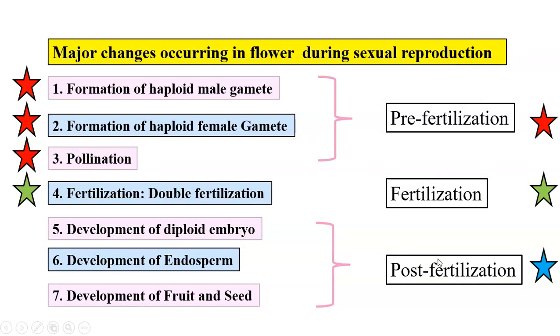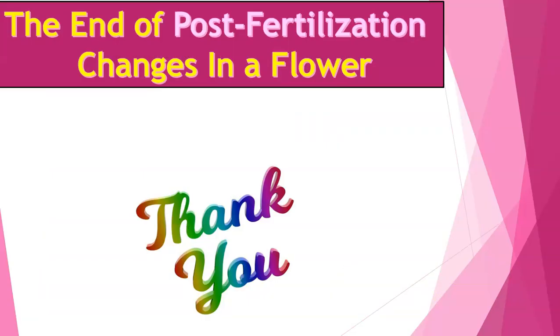Once again, we can see here the list of major changes occurring in flower during sexual reproduction. In this video, we discussed post-fertilization. We completed the development of embryo formation, development of endosperm, and development of fruit and seed. In my separate videos, I will be discussing pollination and reproduction in lower plants. This is the end of post-fertilization changes in a flower.